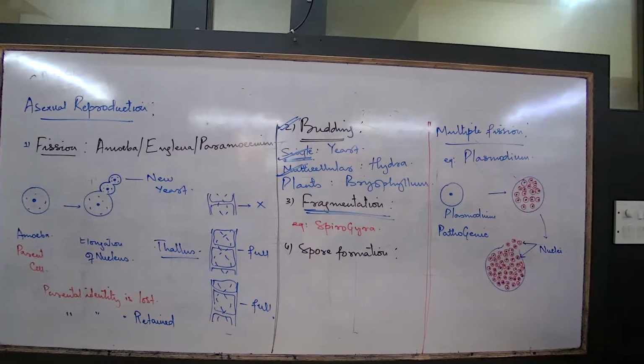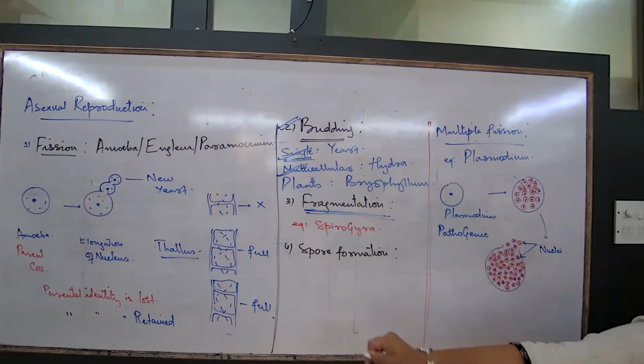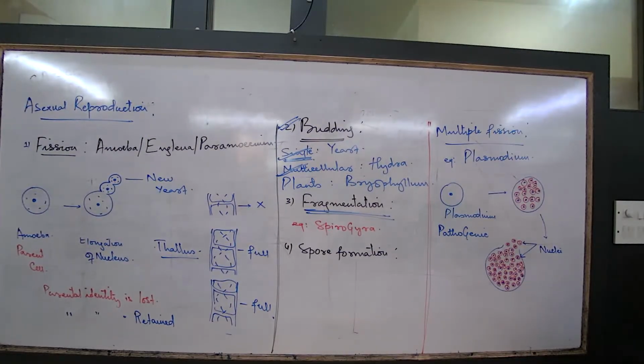For fragmentation, each fragment completes its growth, no longer attached to the parent body.